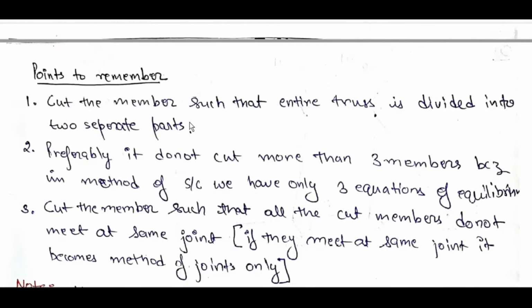Points to remember: cut the member such that the entire truss is divided into two separate parts. Preferably do not cut more than three members, because in the method of sections we have only three equations of equilibrium. Cut the member such that all cut members do not meet at the same joint. If they meet at the same joint, then it becomes the method of joints only.